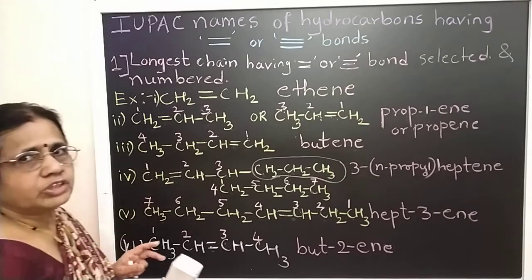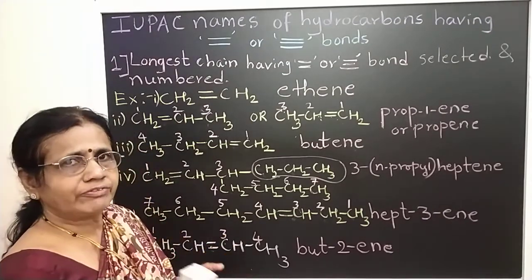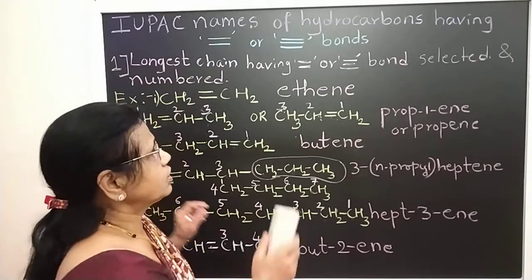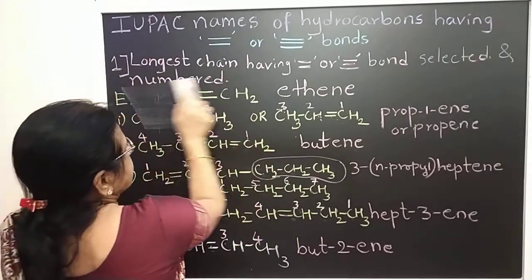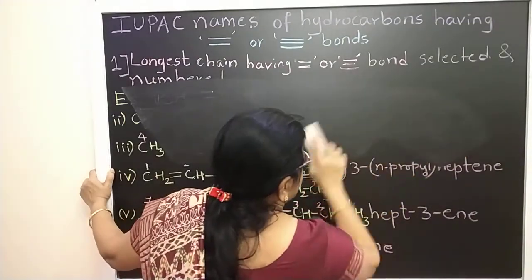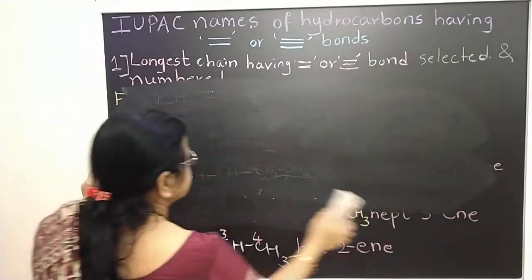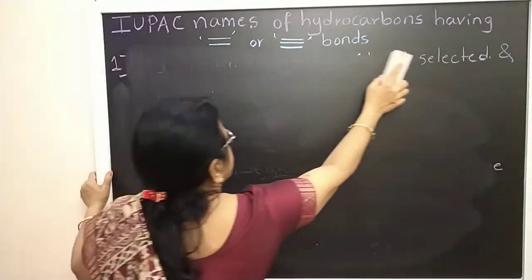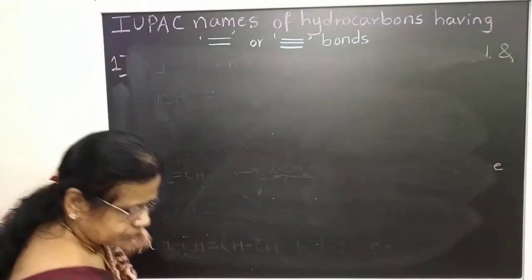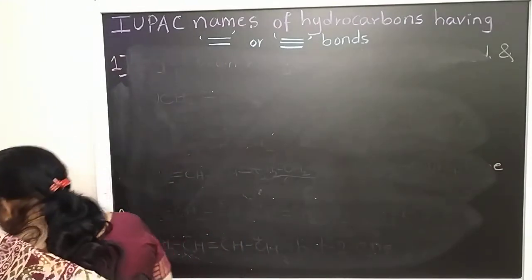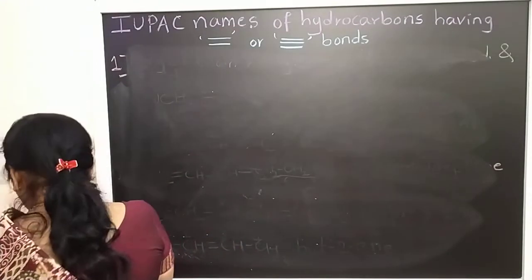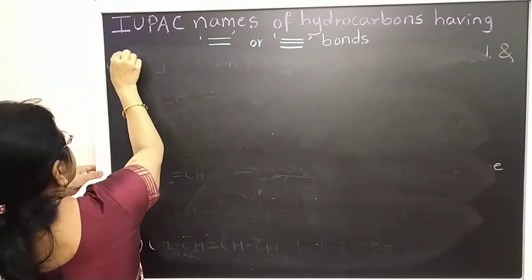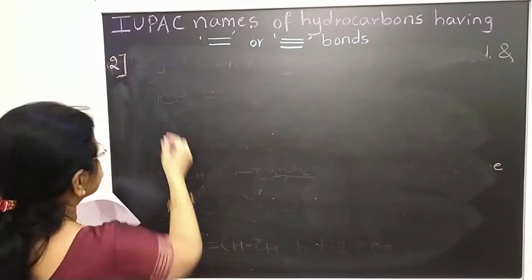So the second rule I will write here: if the parent chain contains both double and triple bond, then we should give the preference to the double bond. Anyhow I am giving the notes, so I will not write the rule here, I will directly take the examples.